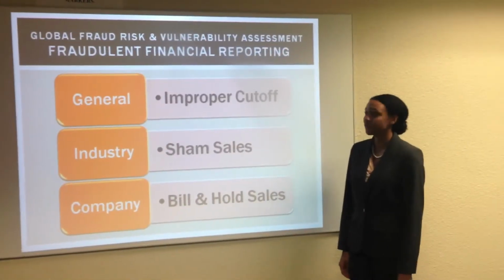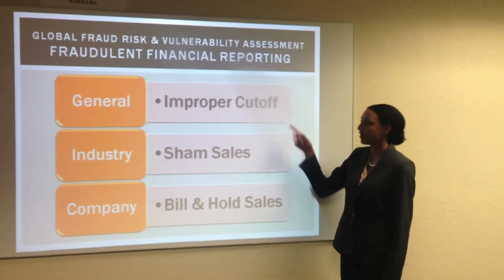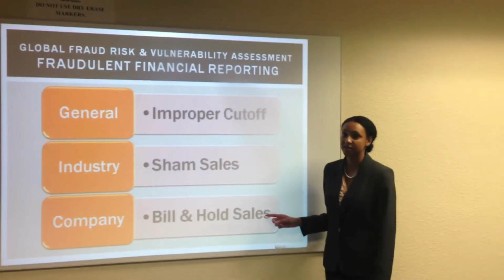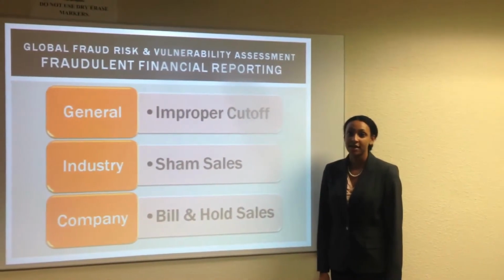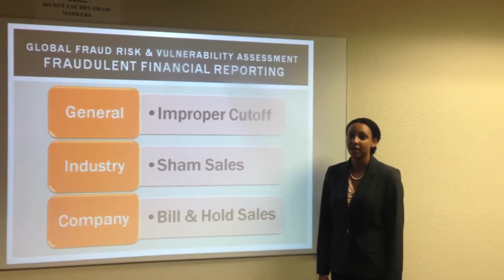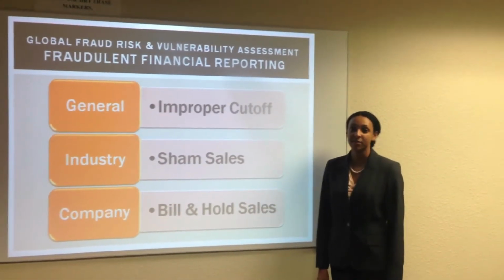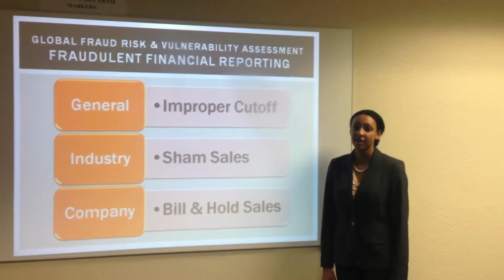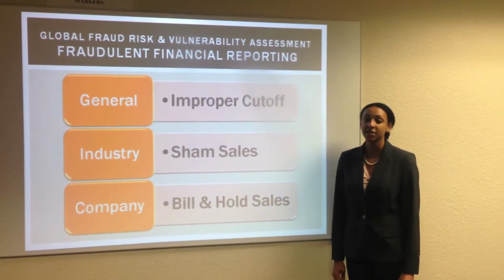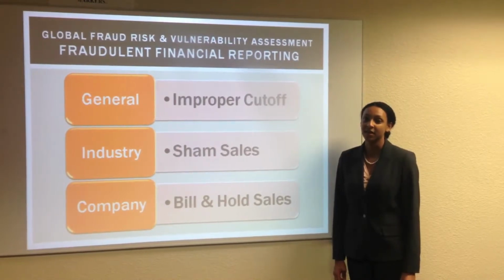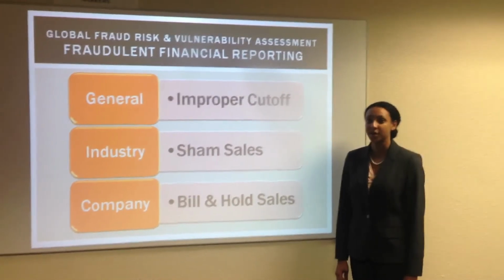Now for fraudulent financial reporting, I will discuss improper cutoff, sham sales, and bill and hold sales. Improper cutoff happens when sales are reported in the wrong period. Typically, a company will put sales from the beginning of the current year on the financial statements for the prior year in order to overstate net income and make the company appear to be doing better than it is. Auditors should pay particular attention to sales that occur at the end of the period to ensure that they have been recorded in the current period.